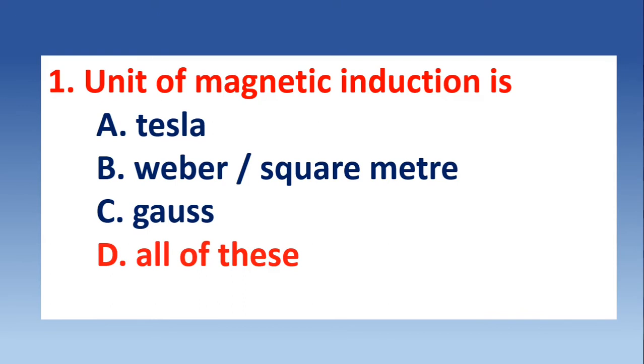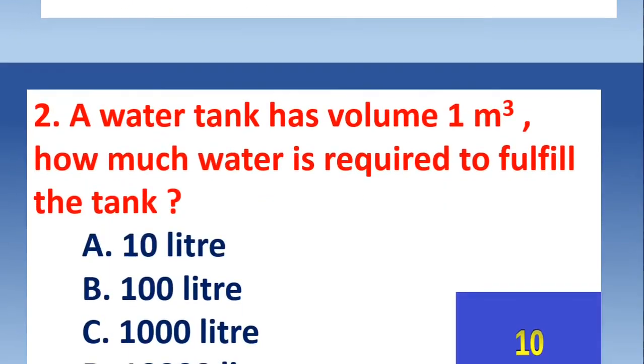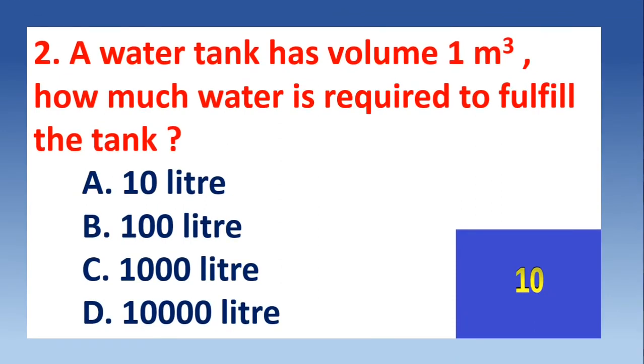The correct answer of this question is all of these. Tesla, Weber per square meter, and Gauss, all of these are units of magnetic induction. A and B are the SI units of magnetic induction, whereas Gauss is the CGS unit of magnetic induction. Question number 2.